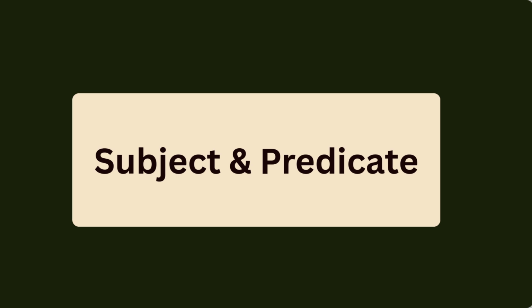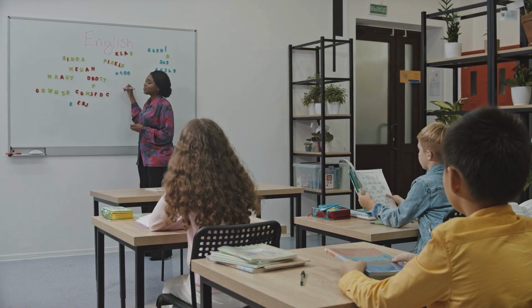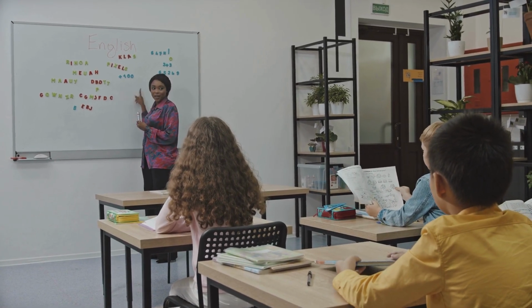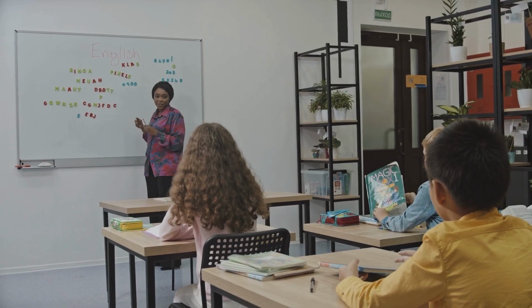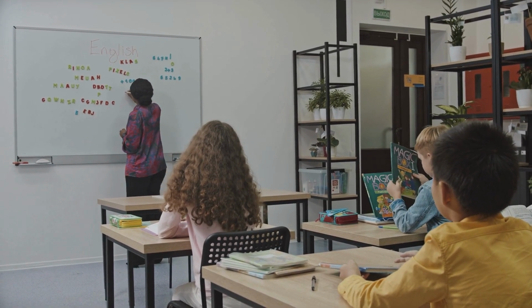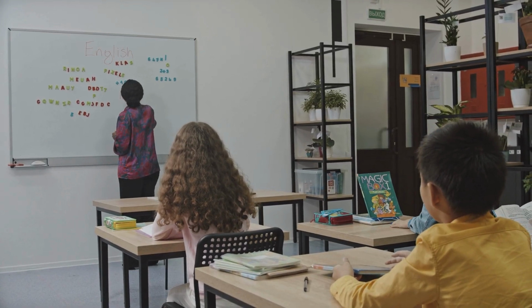Subject and predicate. Ever wondered why some sentences feel awkward or incomplete? It is because they are missing their best friends. Every sentence has two besties, the subject and the predicate. Subject plus predicate is equal to complete sentence.